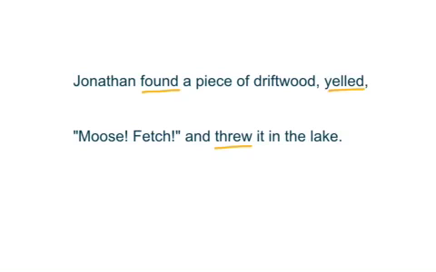You said yelled. You are correct, because yelled follows our regular pattern of adding ed for the past tense. The other two verbs, found and threw, are both irregular. I find, I found. You wouldn't say finded. Jonathan finded a piece of driftwood would not work. Jonathan found a piece of driftwood. Same thing with threw. Threw is the past tense of throw. You wouldn't say I throwed it in the lake. You would say I threw it in the lake.